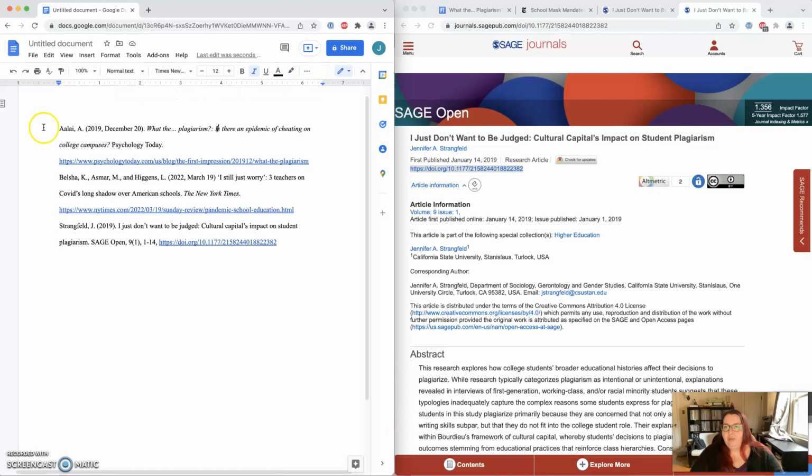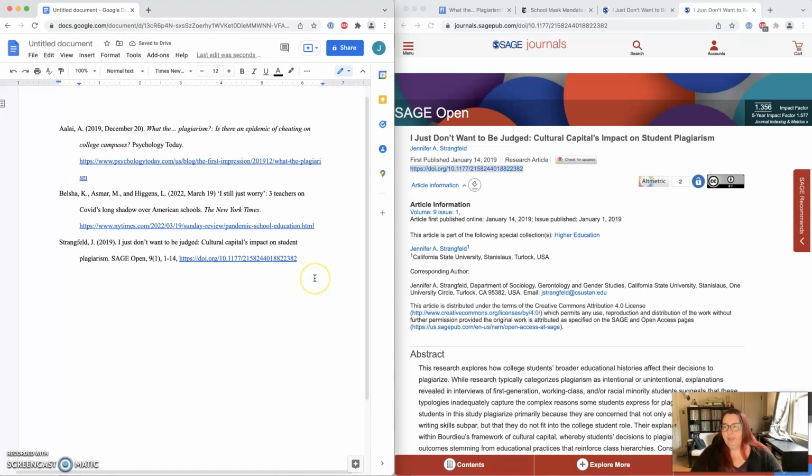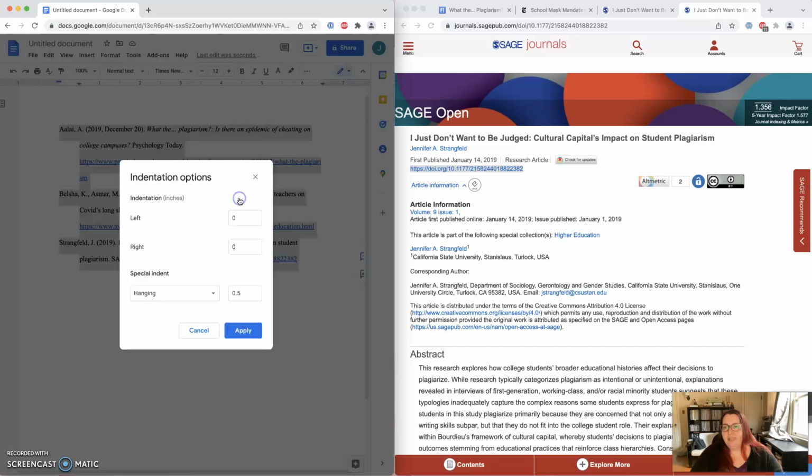If you're not familiar with hanging indent, the nicest way to do it is just to play with these little dots up here. You'll pull this into a 1/2 inch, and then this little line at the top, you'll pull it back to 0, and that will make your hanging indent work. Pretty easy. If you prefer menus, you can go into the format menu. It is under align and indent, and it is the last option, indentation options, and you'll see the option at the bottom for hanging indent 1/2 inch.